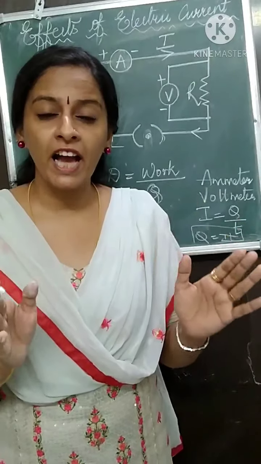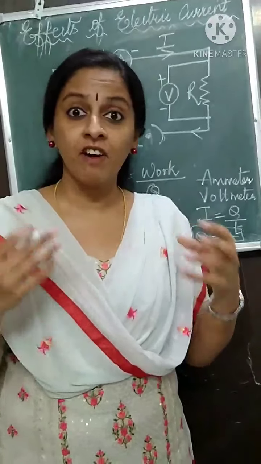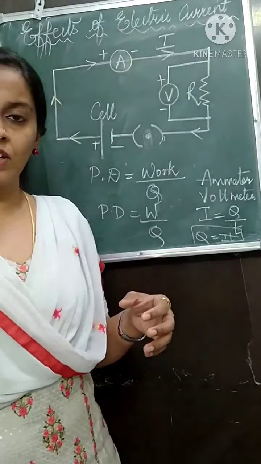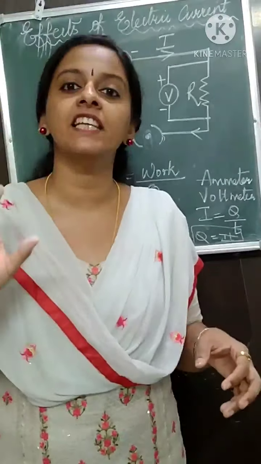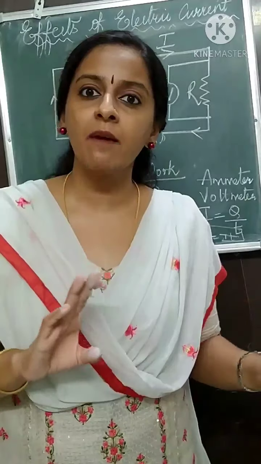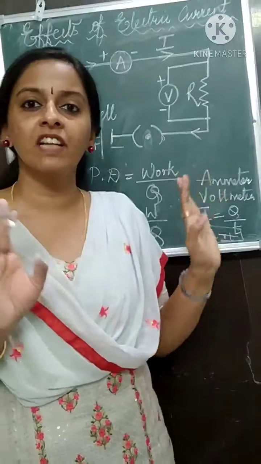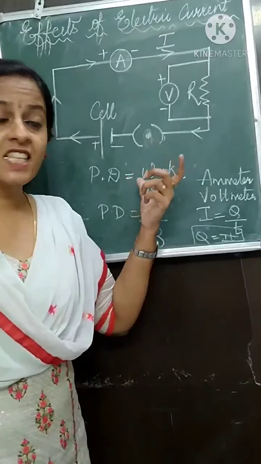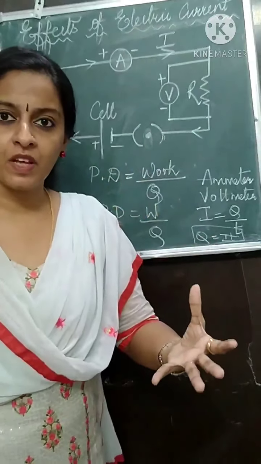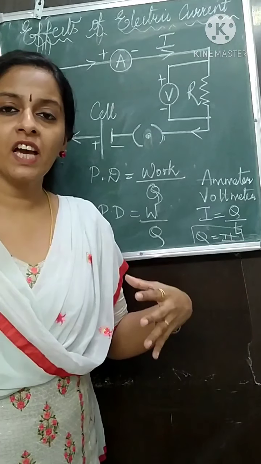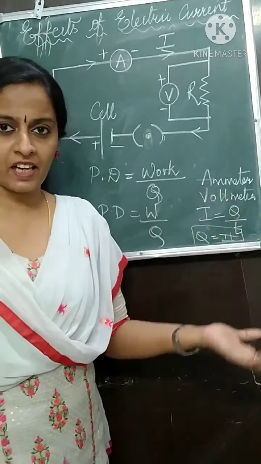The device will get heated. You might have seen after a fan works for long hours, it gets heated. You can touch it and feel it. Same way, every electrical appliance, in this case a circuit, will get heated. The resistor will get heated up. So because of the energy, the temperature increases.